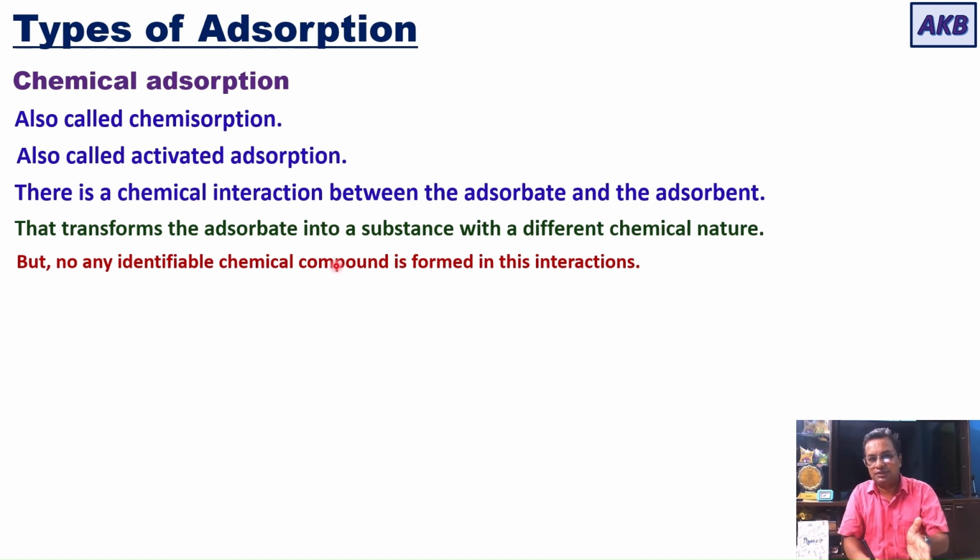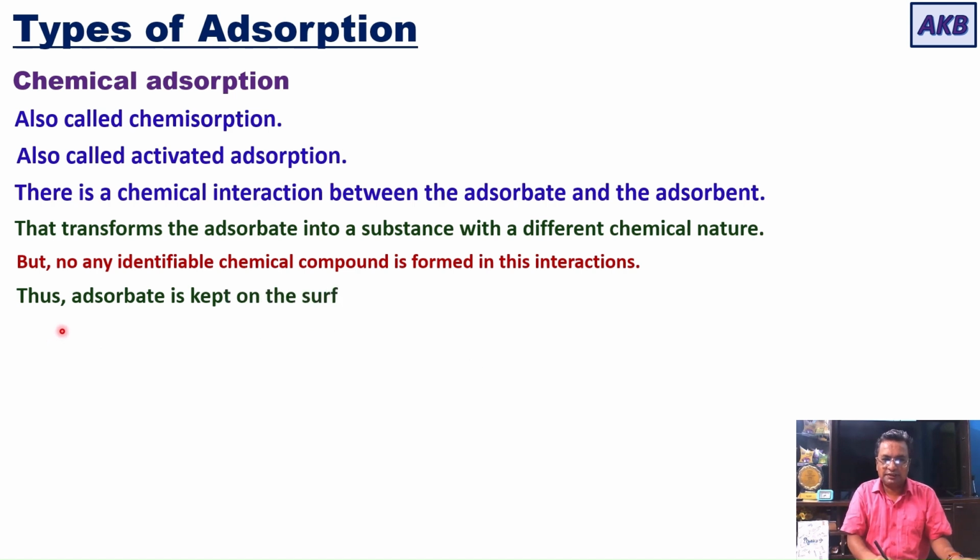You'll have a substance that is chemically different from the original substance, but you'll not get any identifiable chemical compound. That is another important point that you have to remember. So I hope the concept is clear to you.